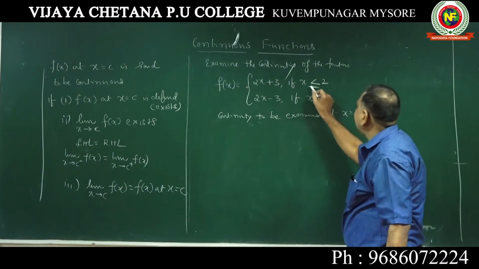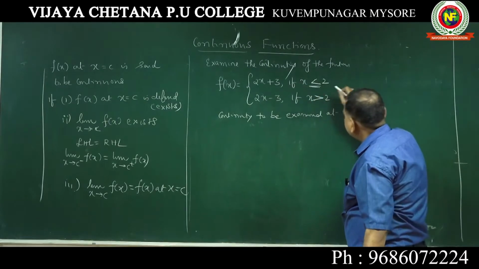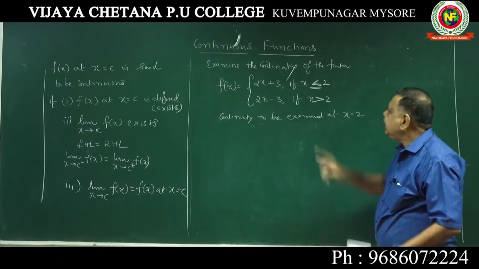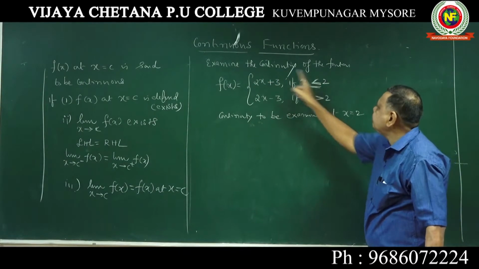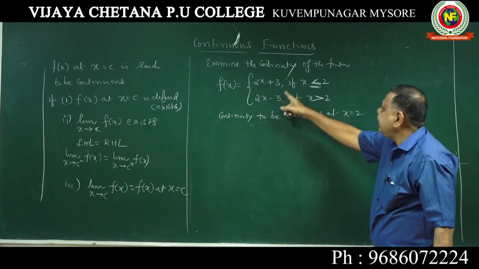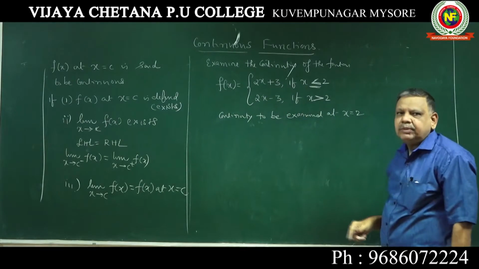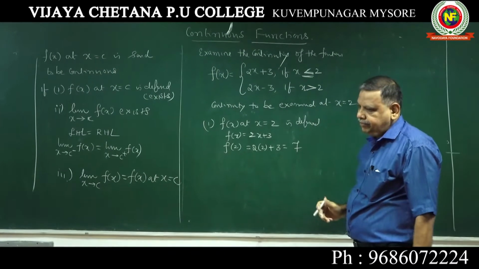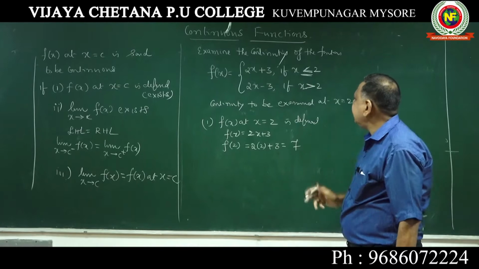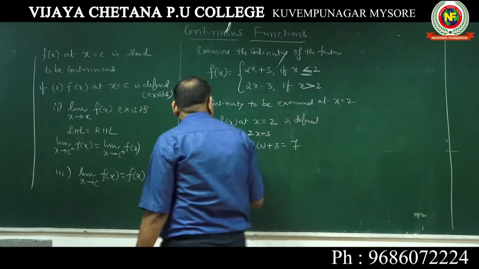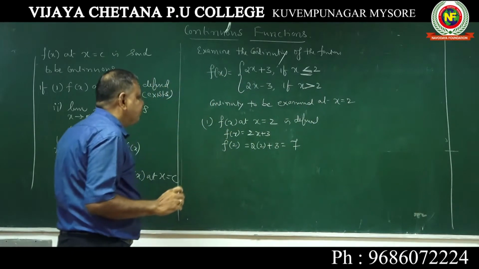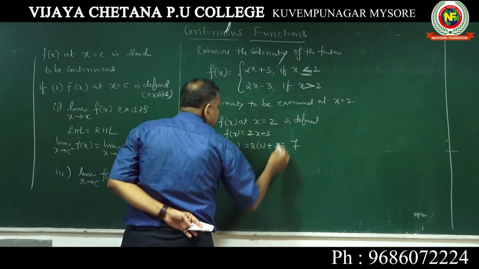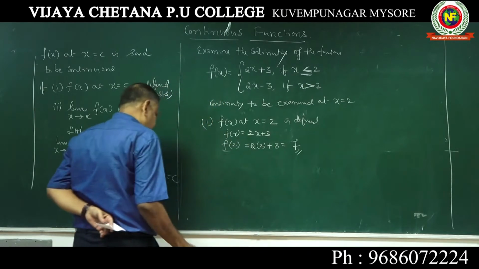Sometimes they give "defined" separately. Otherwise, here they may give greater than or equal to, or here less than or equal to. Now take this function at x equal to 2, substitute x equal to 2, it is 7. 2 into 2, 4 plus 3, it is 7. We need not calculate the other one, because here it is x less than or equal to 2. Substitute 2, 2 into 2, 4 plus 3, 7. So f of 2 exists. f of x at x equal to 2 is defined and the value is 7.